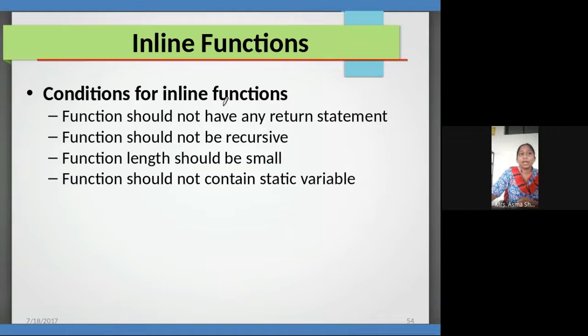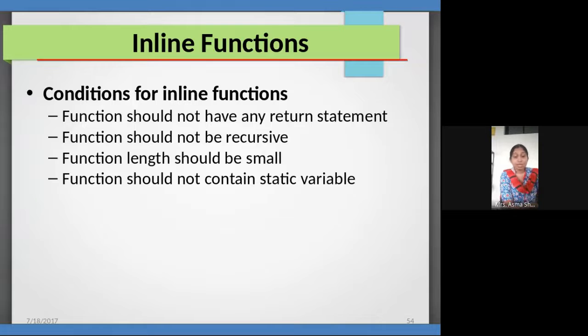A condition for an inline function is that the function should not have any return statement. Very important. It should not be a recursive function. Recursive means a function calls itself. If you see the factorial of a number, we make the function call itself. Those functions are called recursive functions. The function should not be recursive and the function length should be small. I told you the inline function length should be small because we are replacing the code. If it is large in size, whenever it replaces, it consumes a lot of memory.